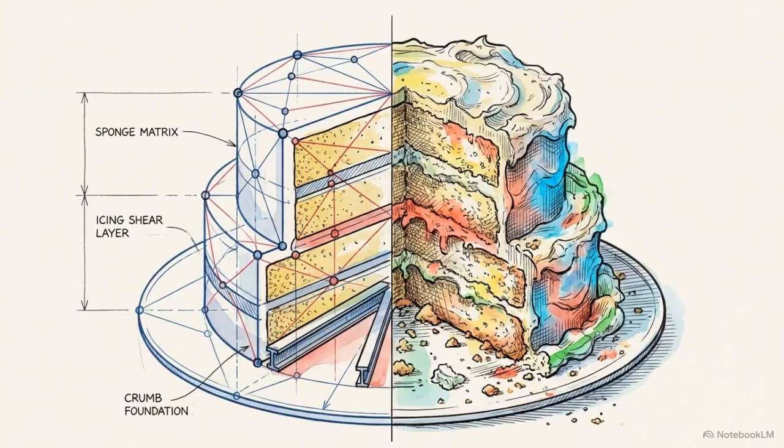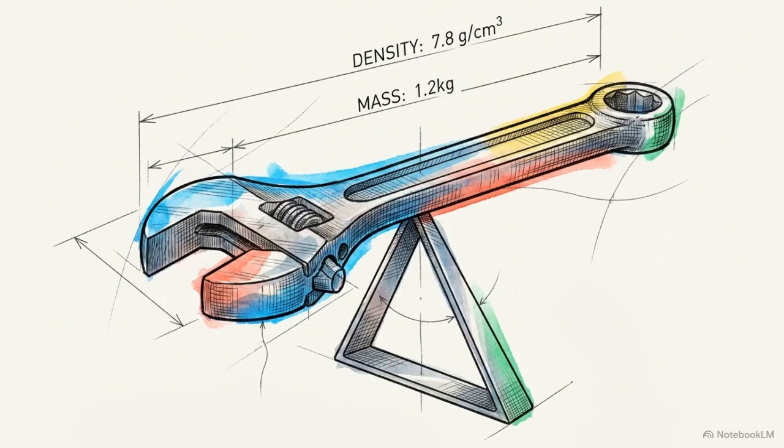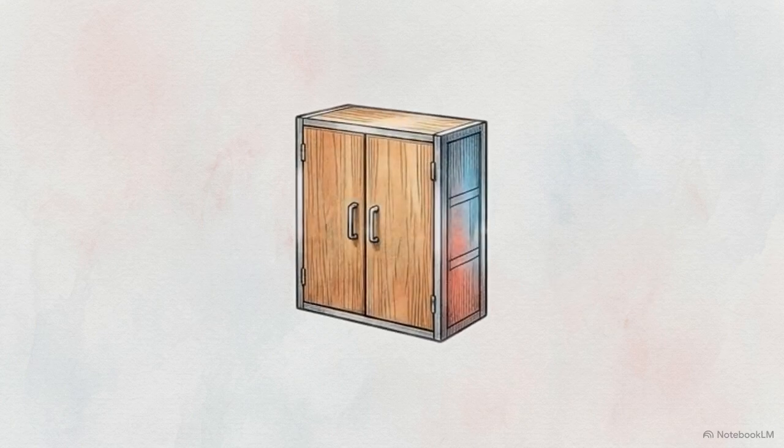It is the difference between baking a CGI cake for a movie prop and baking a real one. To actually pick up the object, the robot simulator needs strict data regarding its density and weight distribution. The researchers built a specialized export pipeline that calculates and preserves these exact physical parameters.